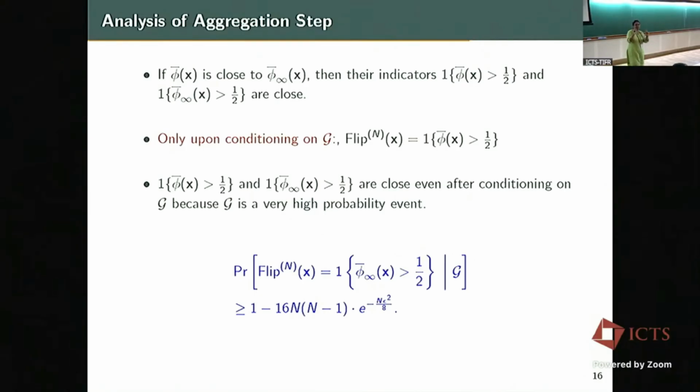So that is one of the key catches, because that was the main bottleneck to proving the analysis of RPA. Always there is a correlation between several random variables which is coming into play. So that's what we show. Once these are close, whatever we are going to flip is going to be this random variable, but then that flip random variable is exactly equal to your y. That's what we show in asymptotics.